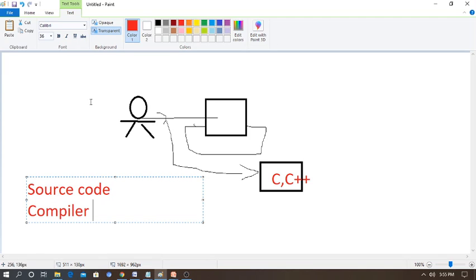So whenever we have a complicated task, or whatever task you want to do at a very big, complex level, we need the support of computers. At that time we need the support of computer languages. These computer languages help to execute programs and give you the result, whether you ask for 120 factorial or 240 factorial or any complex task. If you want to communicate with an electronic device or any form of computer, you need the support of computer languages. Examples are C, C++, Java, .NET, and so many other languages.